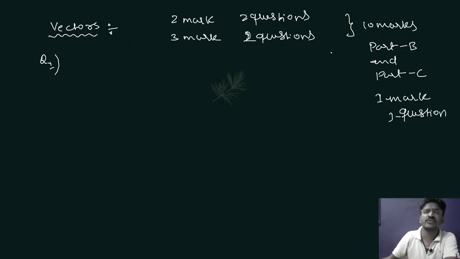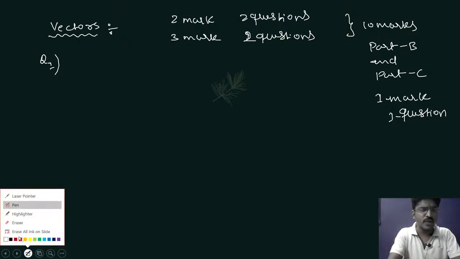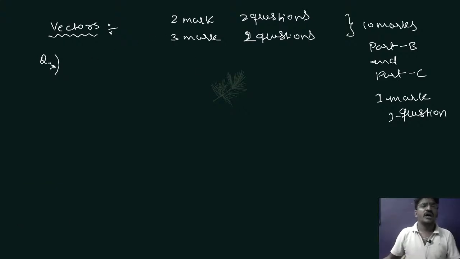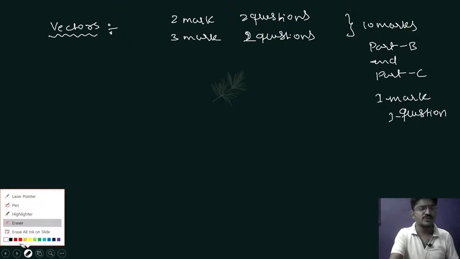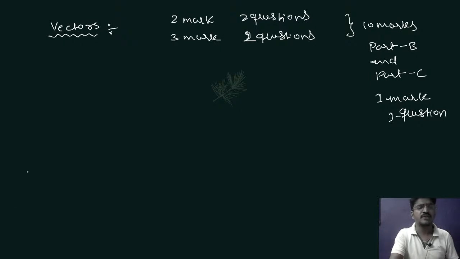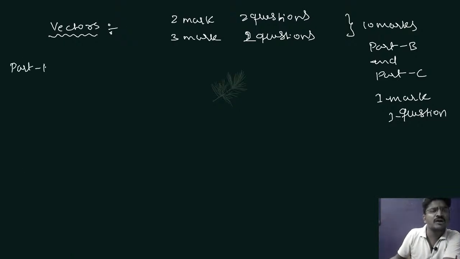So this is the weightage of the vectors chapter. Already I think all of you know this. If you don't know, no problem. Now you can understand it. So in total you have 11 marks of weightage, and those 11 marks are distributed like this: 2 mark 2 questions and 3 mark 2 questions. First I will solve the problems of part B.